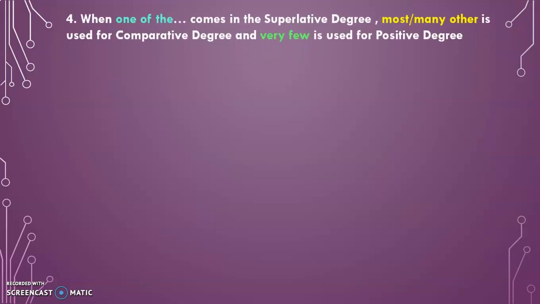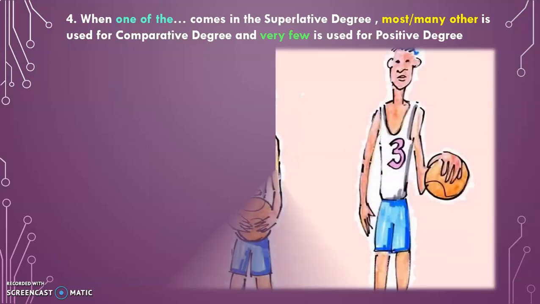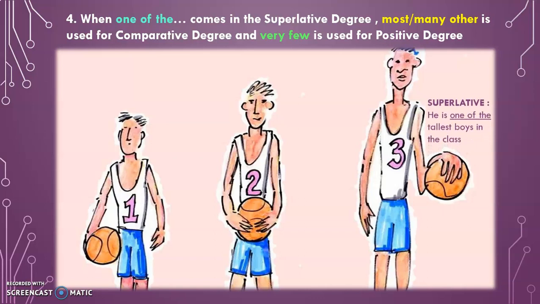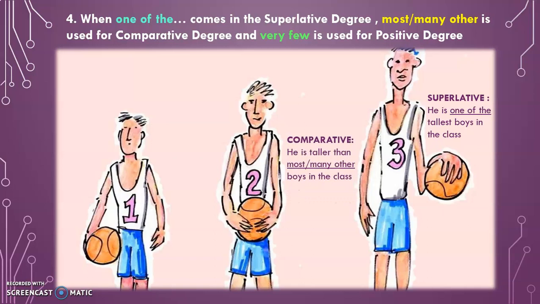When one of the comes in the superlative degree, most or many other is used for comparative and very few is used for positive degree. See the superlative form, he is one of the tallest boys in the class. There are few boys in the class who are very tall, and he is one of the tallest boys.